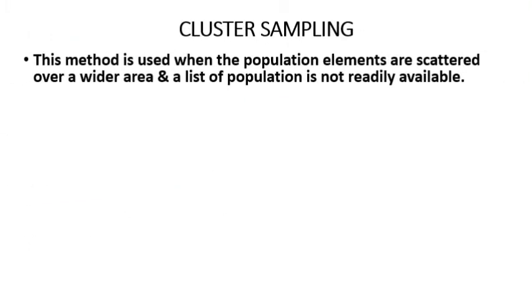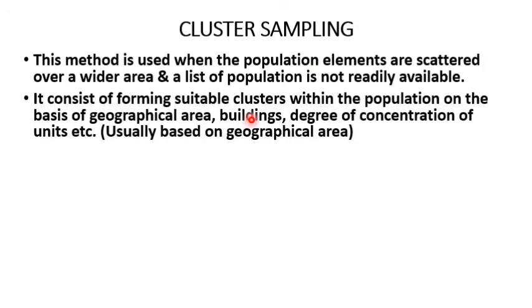Next method of random sampling is cluster sampling. This method is used when the population elements are scattered over a wider area and a list of population is not readily available. So cluster sampling can be used even if the list of population is not available. It consists of forming suitable clusters within the population on the basis of geographical area, buildings, degree of concentration of units, etc. But usually it is formed on the basis of geographical area.